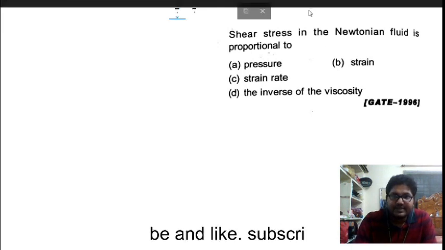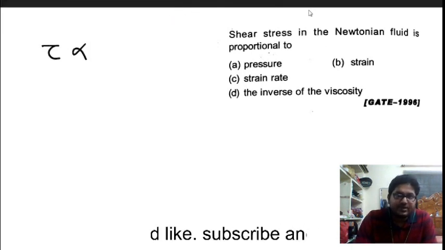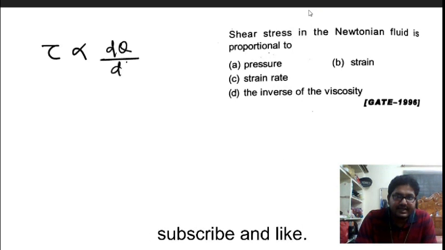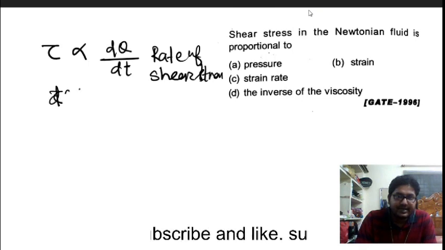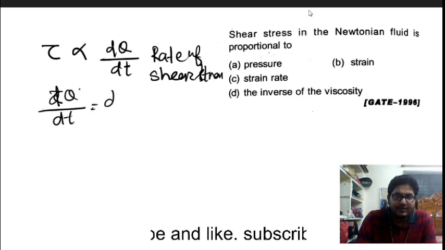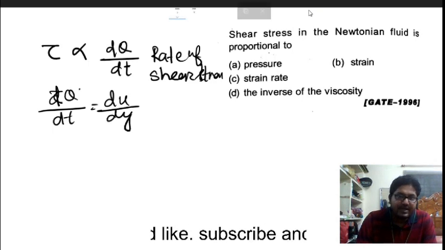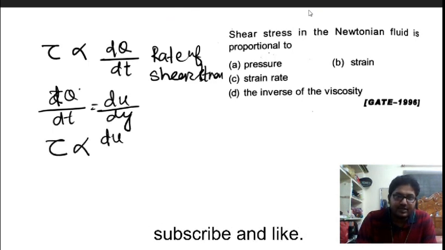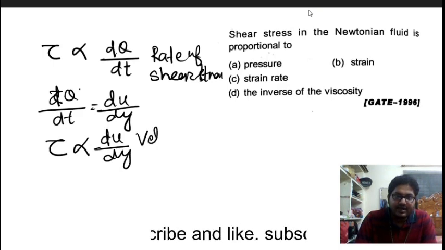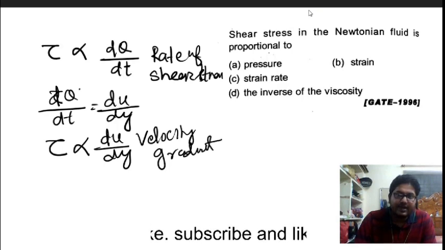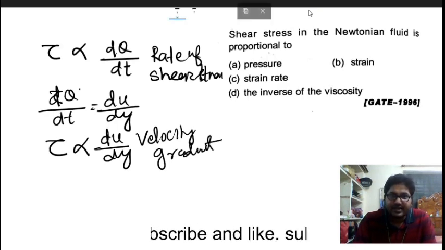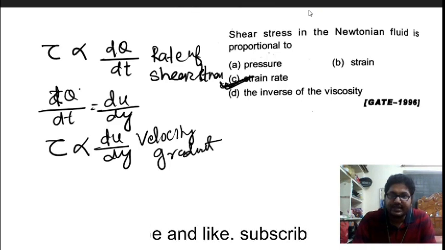Now, shear stress in a Newtonian fluid is proportional to what? Shear stress is proportional to d theta by dt, and it is called the rate of shear strain. This d theta by dt is equal to du by dy. This tau is also directly proportional to the velocity gradient. So here it is the rate of shear strain. Shear strain rate is the correct option.